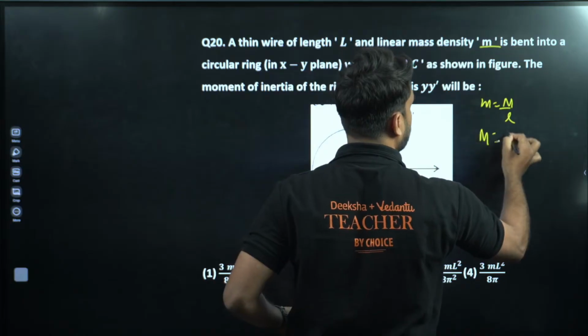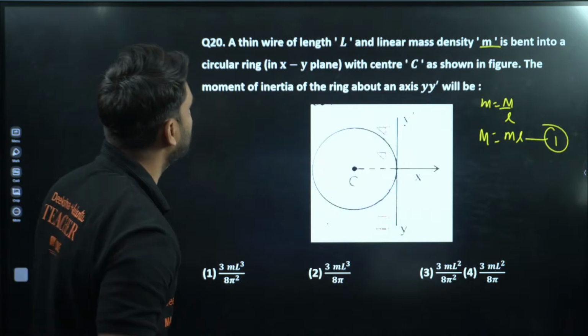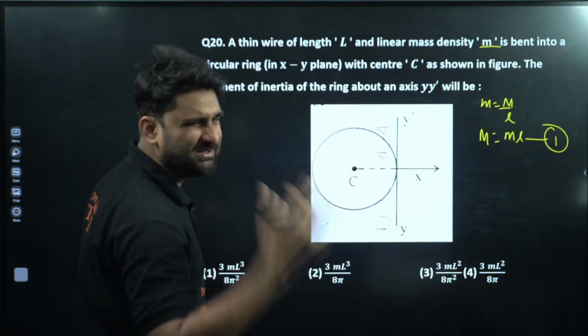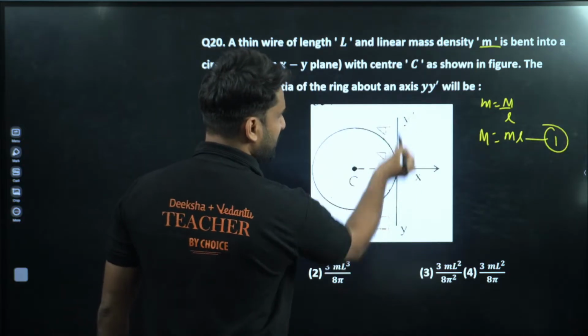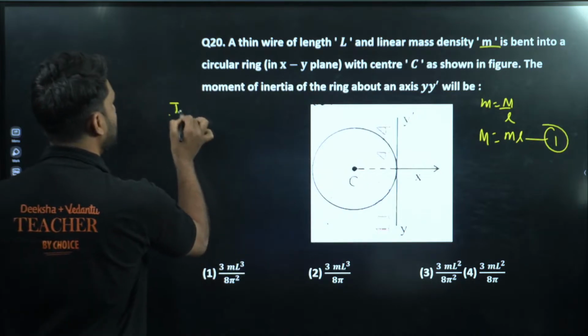So capital M can be written as small m, n. Very good. The wire is bent into a circular ring in the xy plane with center O. Then what will be the moment of inertia of the ring? Very easy question, champion. We have to find the moment of inertia of this circular ring along this axis, so it means I_y'.